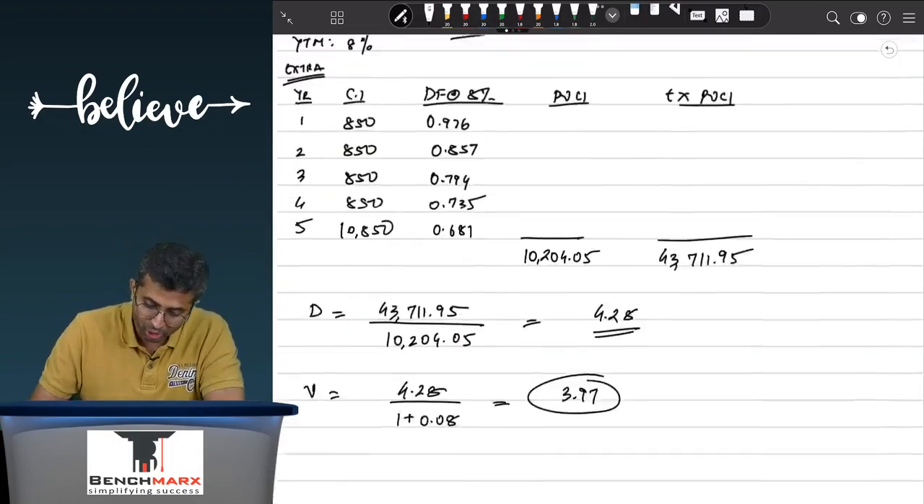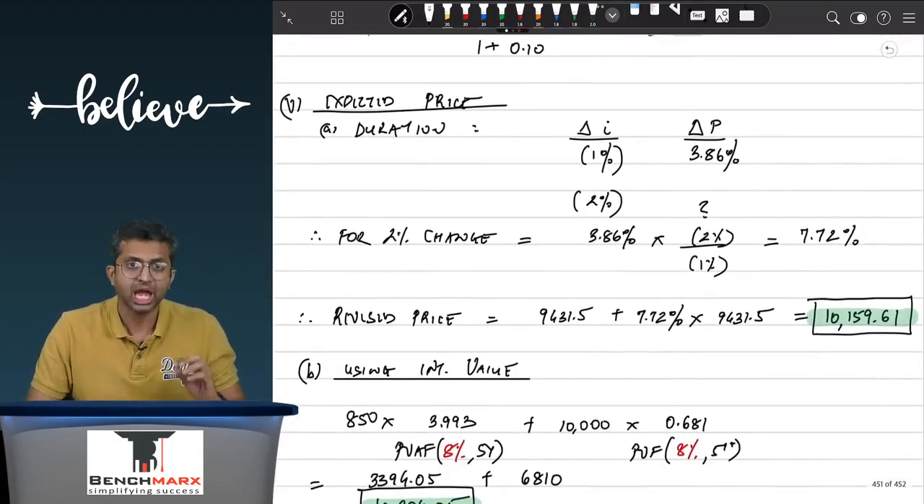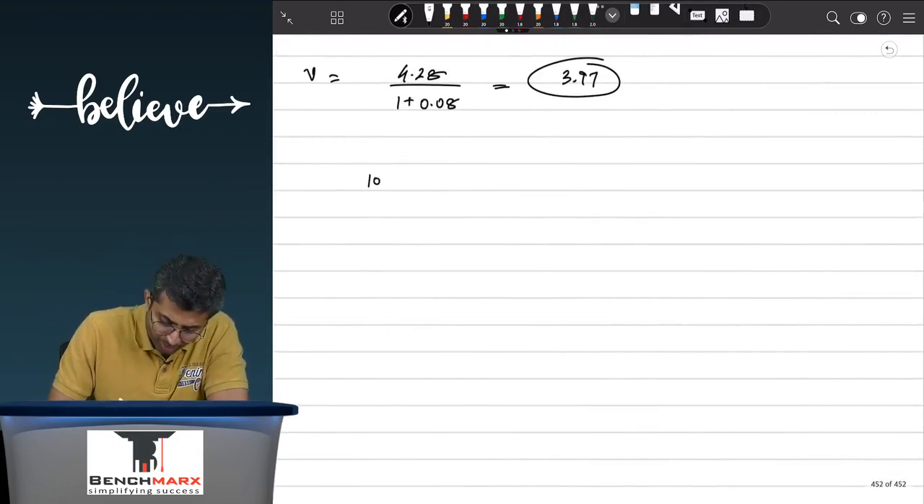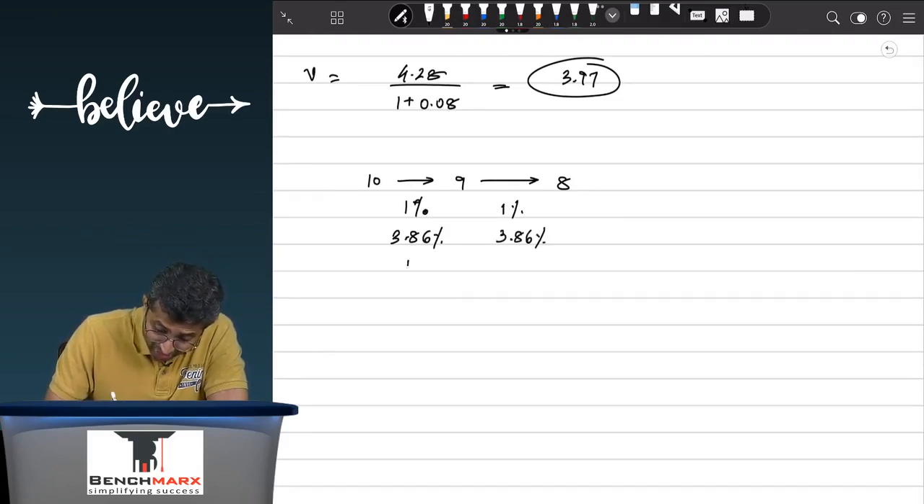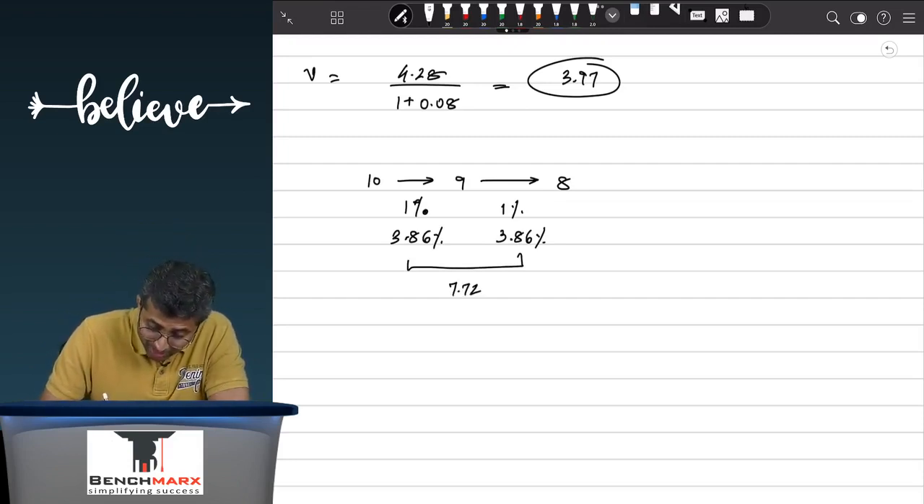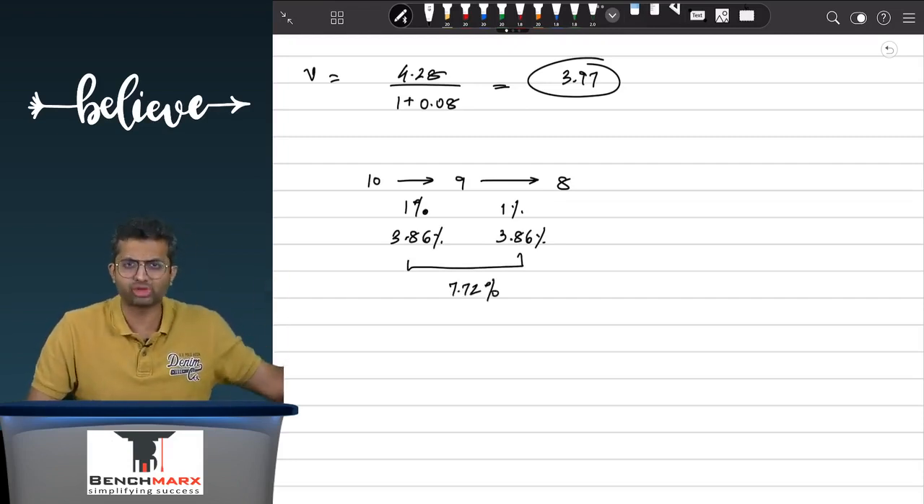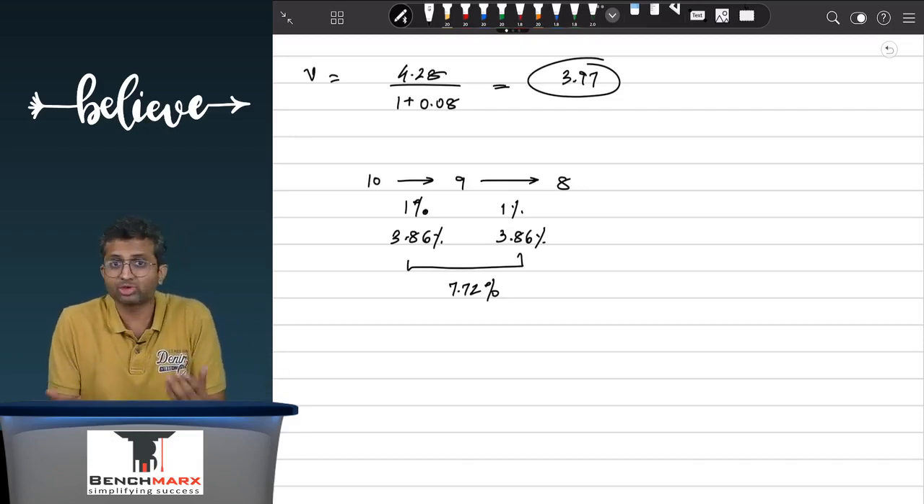However, what we are going to assume in this number is a static measure of duration. We are saying that when we move from 10 to 9 and then from 9 to 8, the change for 1% is around 3.86. The change for another 1% is also 3.86, and hence effectively we are saying that for a 2% change in interest rate, the price change will be 7.72% as predicted by the duration number. However, when we look at it, the actual change is going to be different.